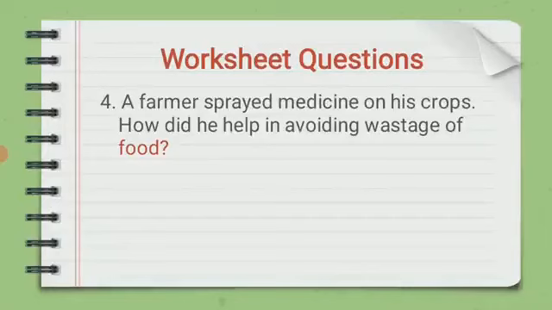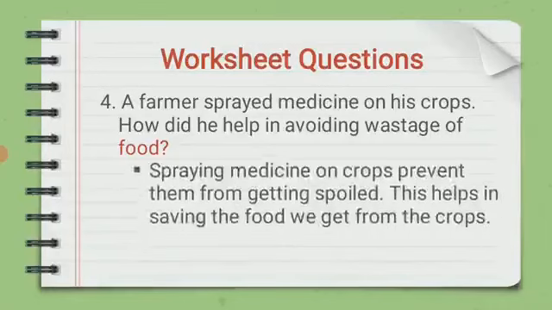So, the answer is, spraying medicine on crops prevents them from getting spoiled. This helps in saving the food we get from the crops.